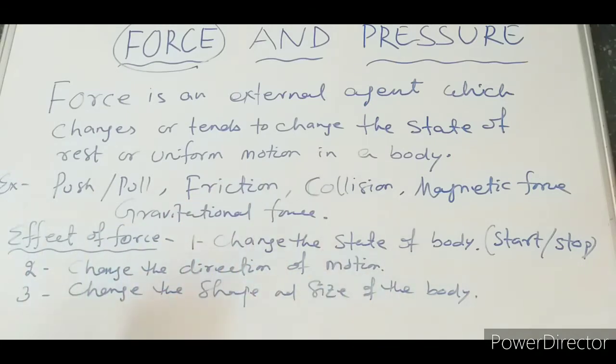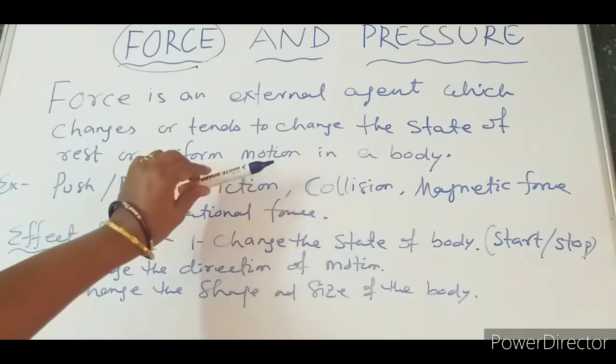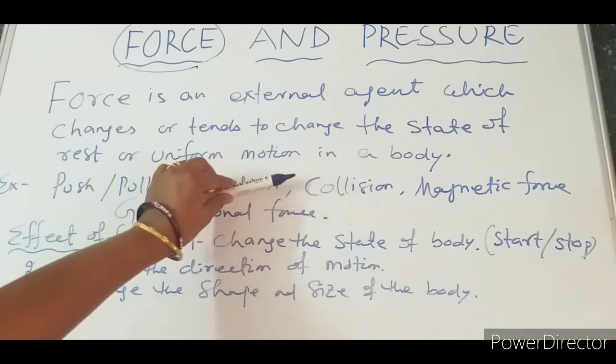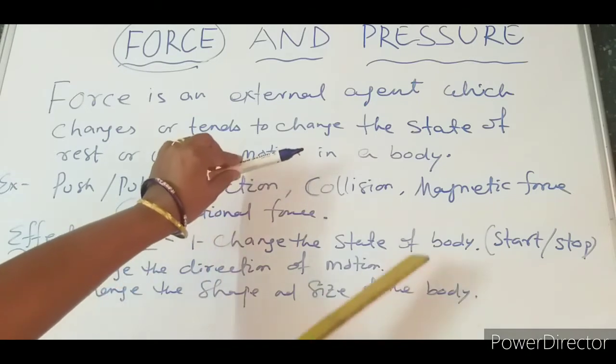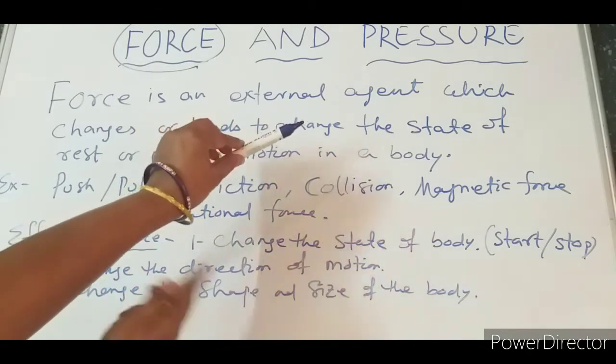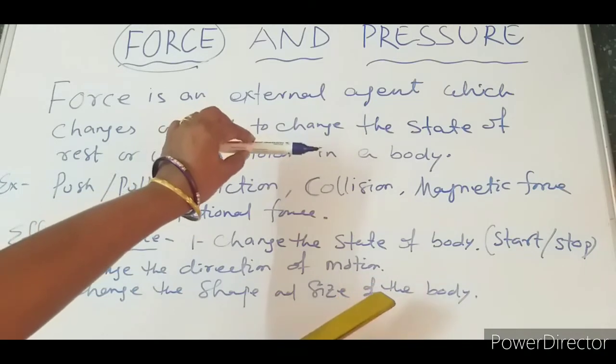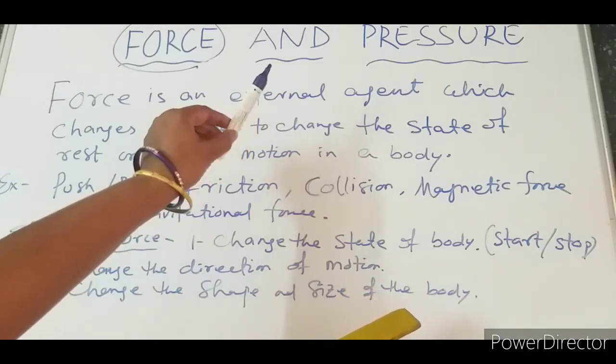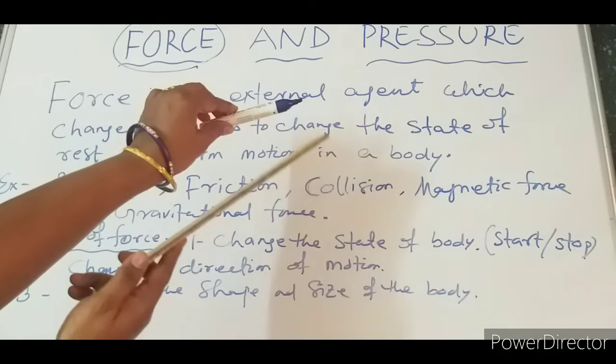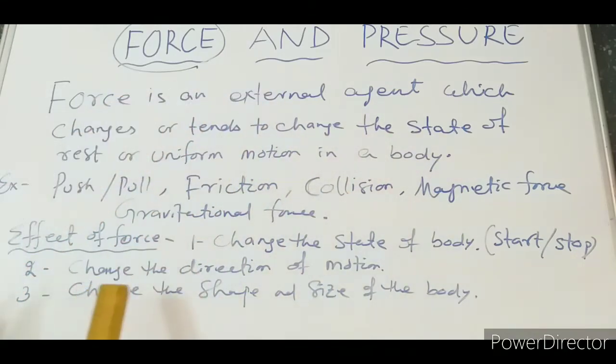What is the change of direction of motion? For example, let us see. Here I am keeping a body. Force is applied in this direction, so it is going in this direction. I apply the force here, so it goes this way. So here the direction of motion has changed. The simplest example you can take: a bowler is throwing the ball and the batsman hits the ball. So the ball moves in another direction. That is the change in the direction of motion.